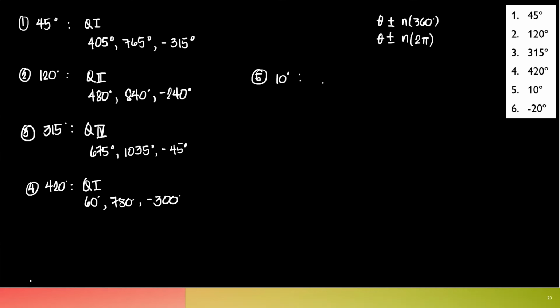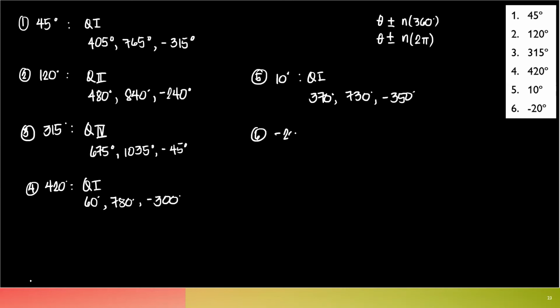10 degrees. Where does this lie? Quadrant 1. Okay, what are the coterminal angles? 370. What else? 730. What else? And negative 350 degrees. Very good. Last one.